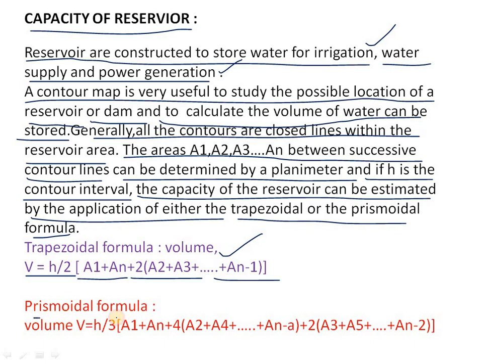Coming to the prismoidal formula, volume V equals H by 3 into A1 plus An plus 4 into A2 plus A4 plus up to An minus 1, plus 2 into A3 plus A5 plus up to An minus 2. This is also used for calculating the capacity of the reservoir. We have to remember that these formulas are very important.